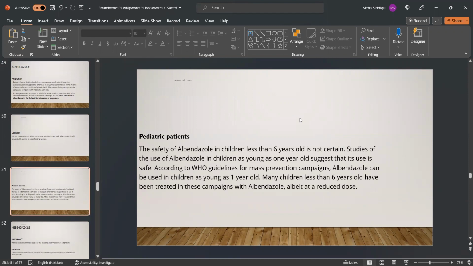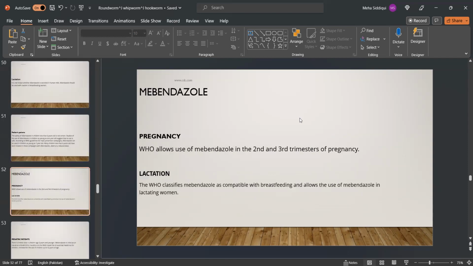Pediatric patients: the safety of albendazole in children less than 6 years old is not certain. Studies of the use of albendazole in children as young as 1 year old suggest that its use is safe. According to WHO guidelines for mass prevention campaigns, albendazole can be used in children as young as 1 year old, and many children less than 6 years old have been treated in these campaigns with albendazole.